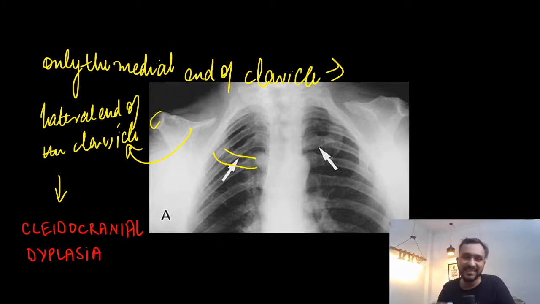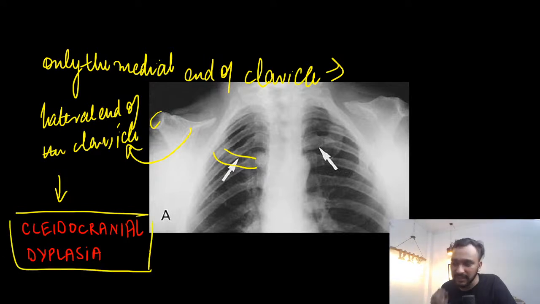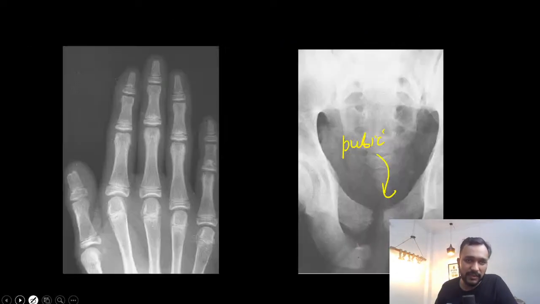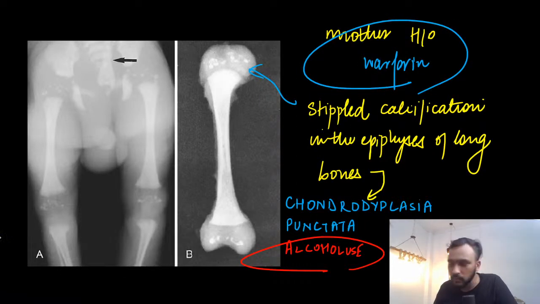In the second image, we saw that the lateral end of the clavicle was absent. And this is seen in a case with cleidocranial dysplasia. Other features that you are going to see is the presence of the Wormian bones. And these Wormian bones are bones within the sutures.